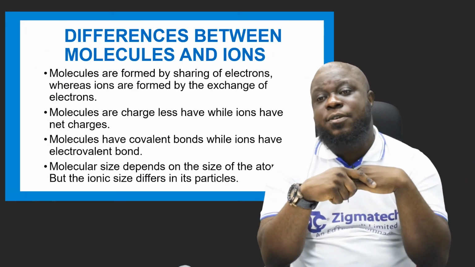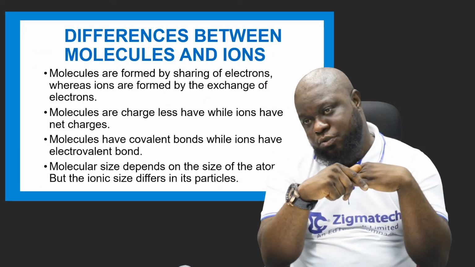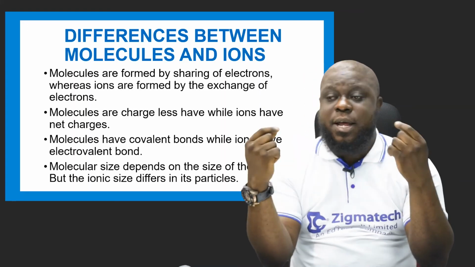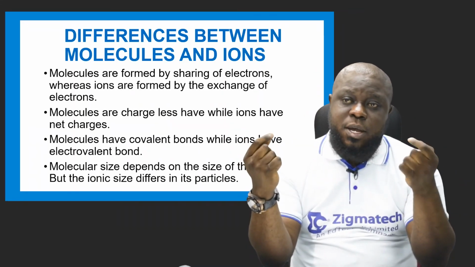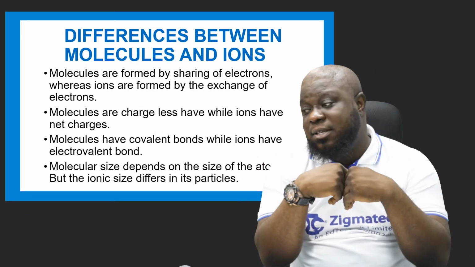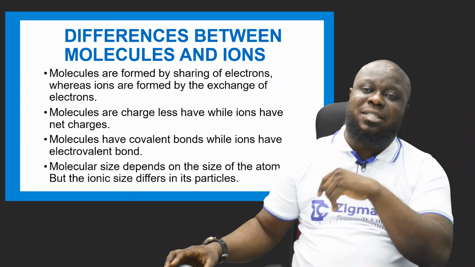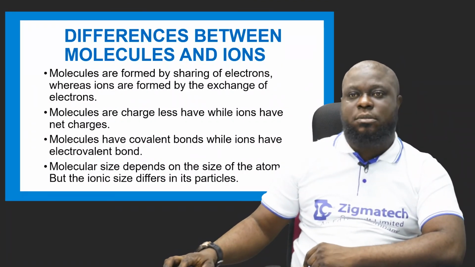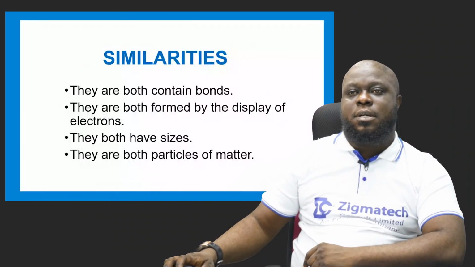While the ionic size differs in particles. They are different in particles. The protons and the neutrons do not determine the ionic size. What it determines is the ionic charge. Now,